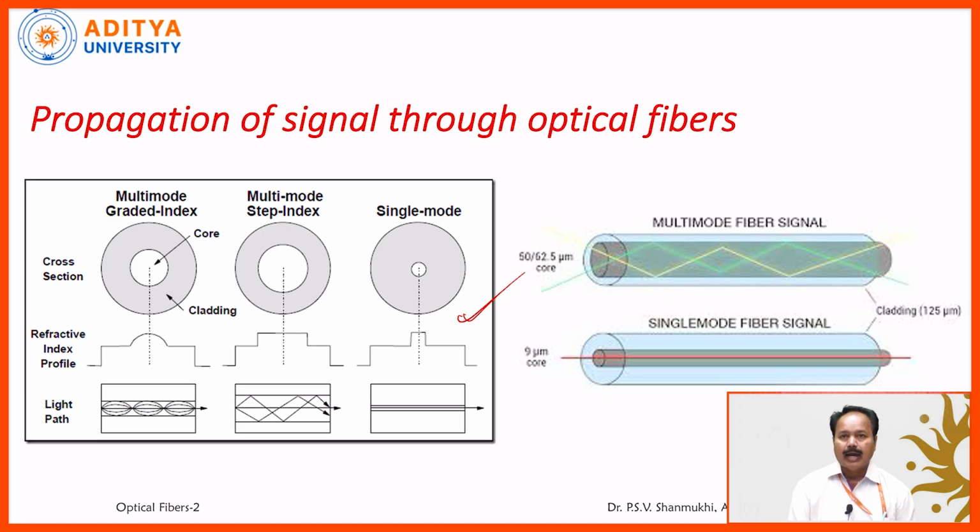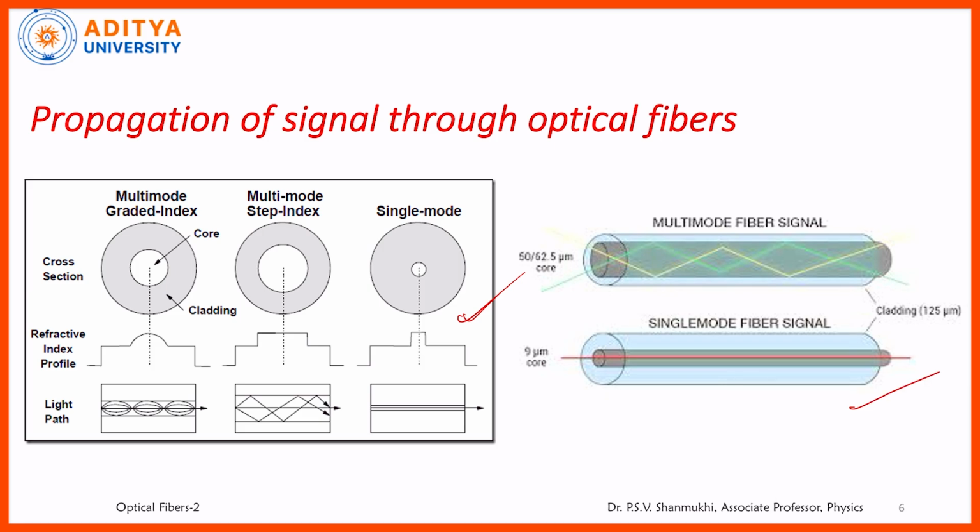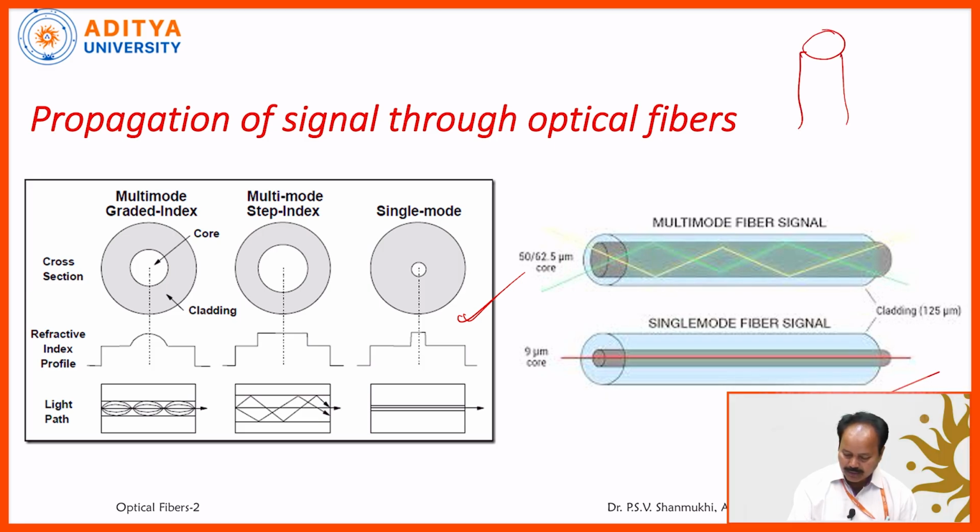Moreover, light propagates in only one allowed direction, that too the axial direction. Suppose we take the vertical direction for the optical fiber; this is the axis, nothing but the normal. When the light is incident along the normal, it travels without suffering any deviation. That's why it supports only the axial direction.